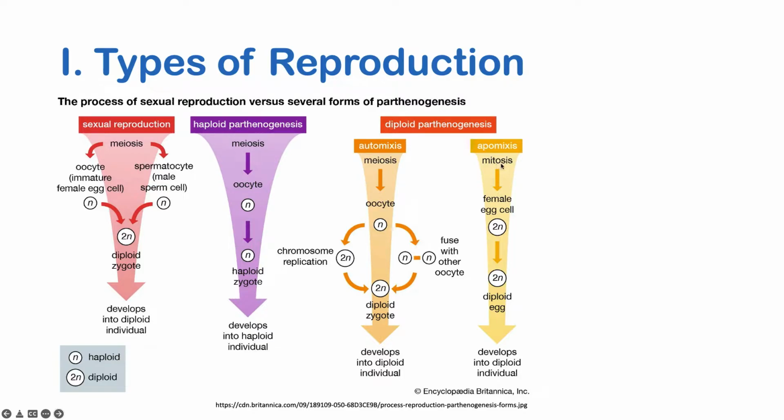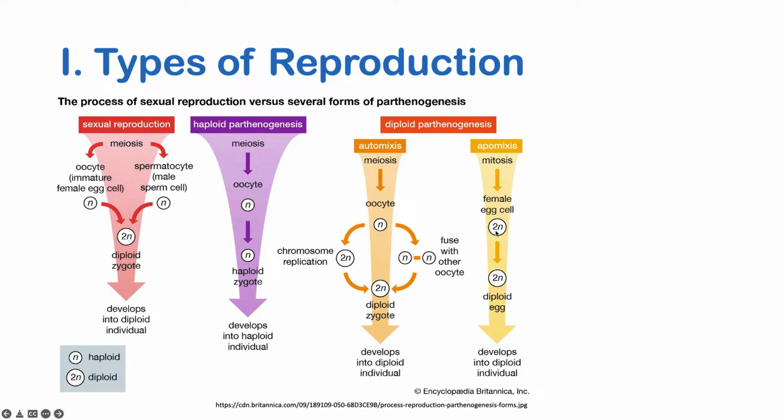So then again, we start with a primordial germ cell, which would undergo mitosis, producing the female egg cell. And because it skipped meiosis, there is no production of oocyte. The female egg cell is still diploid in form. Remember, your sex cells are always haploid after undergoing meiosis.